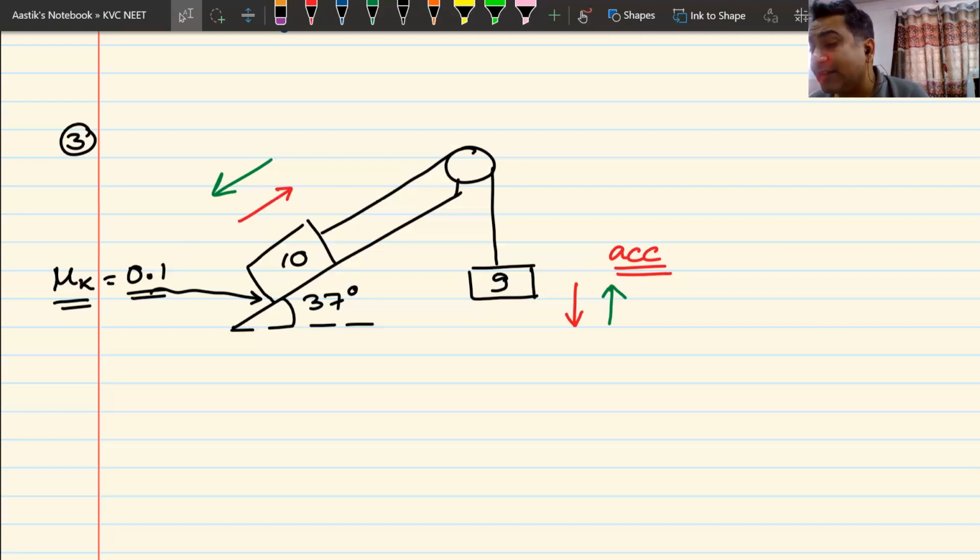Okay, why does it move in the red direction? Now, that is the question. Remember that over here we are not playing Kaun Banega Crorepati. So I think you have a mic as well. Tell me, why do you think that it moves in the red direction? There must be a reason. Am I audible?